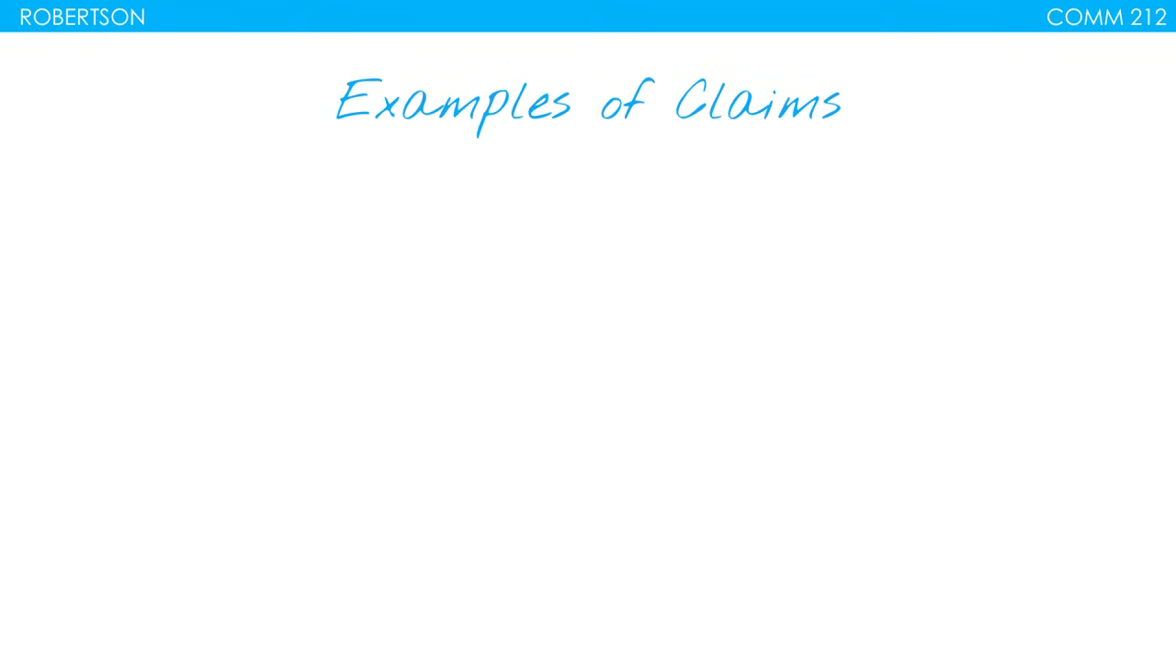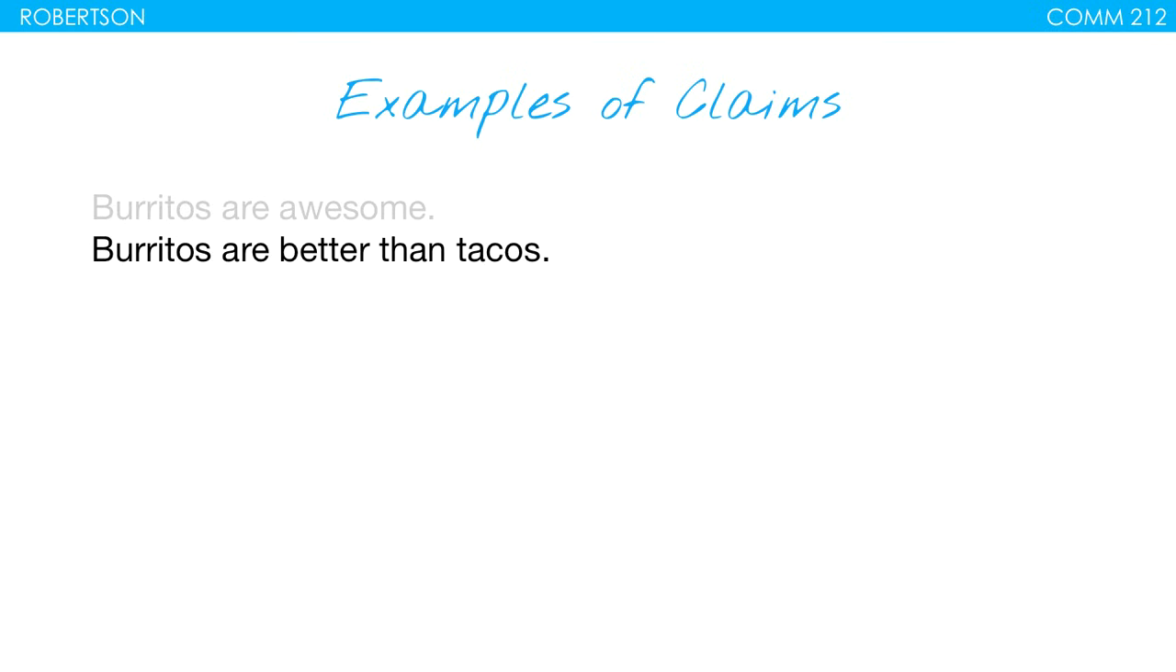So here are some examples of different claims. Burritos are awesome. So that's a claim. Notice this is not a question, right? We're not saying, are burritos awesome? We're saying burritos are awesome. Burritos are better than tacos. So notice here, we're not just talking about the awesomeness of burritos. Now we're talking about burritos and also comparing them with tacos.